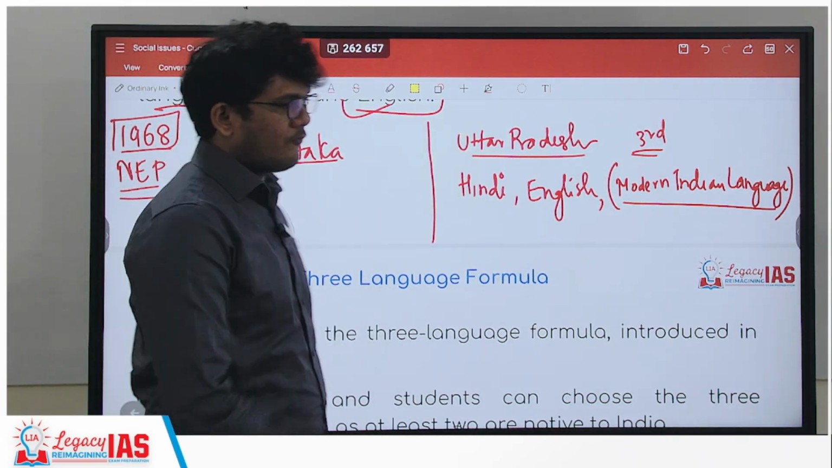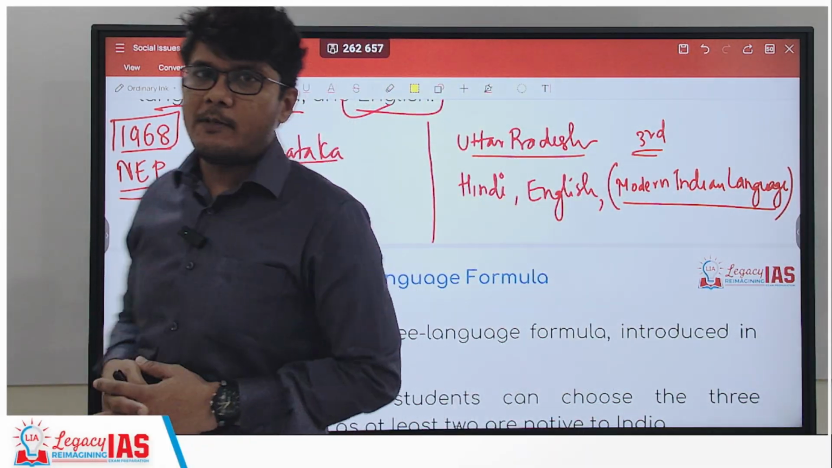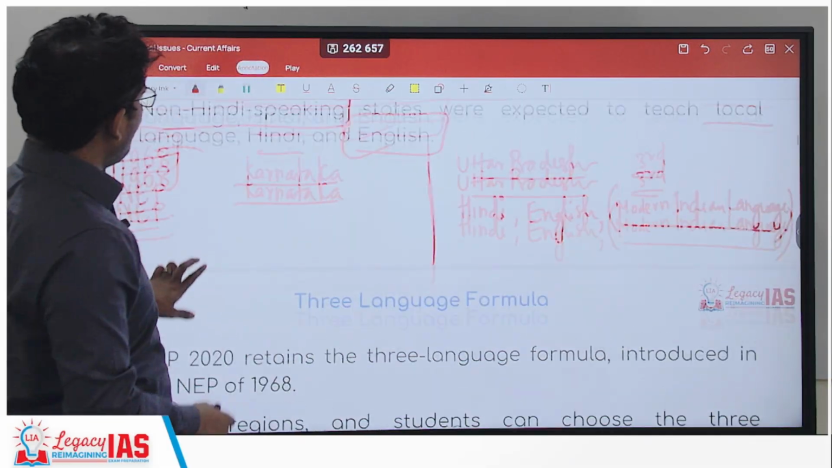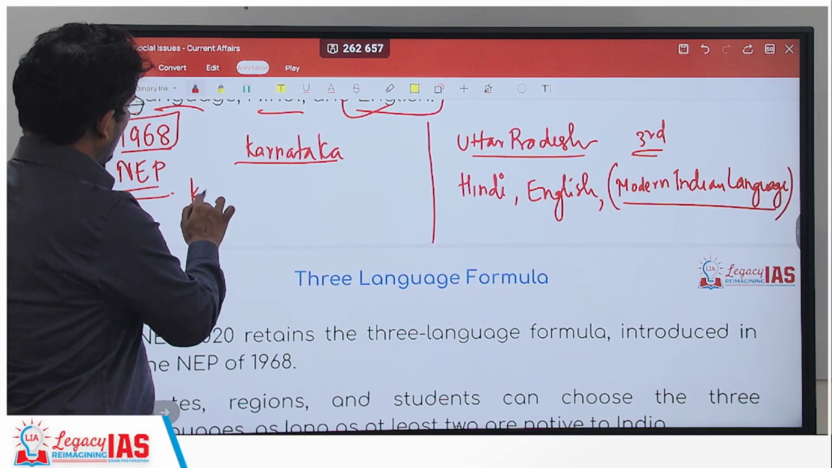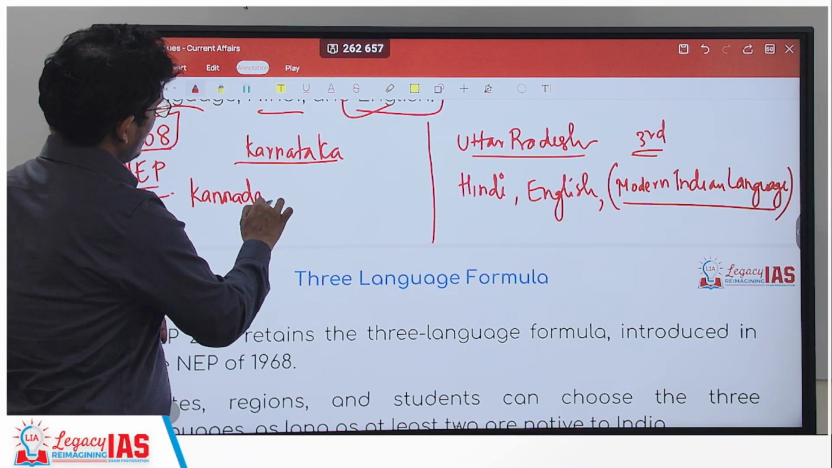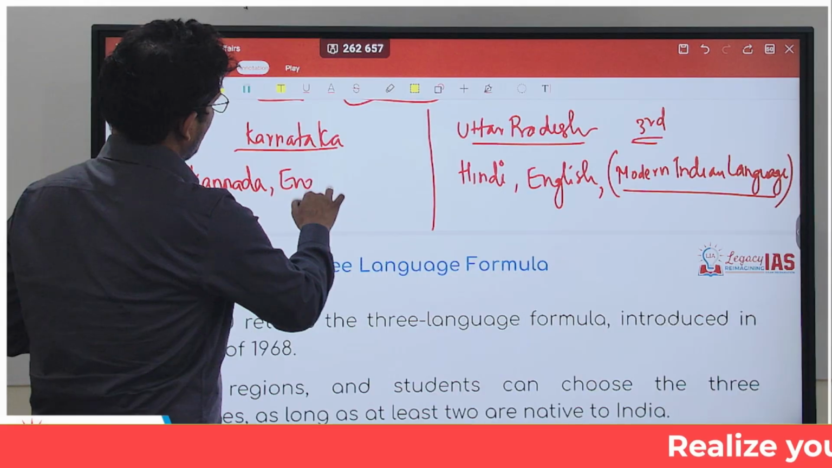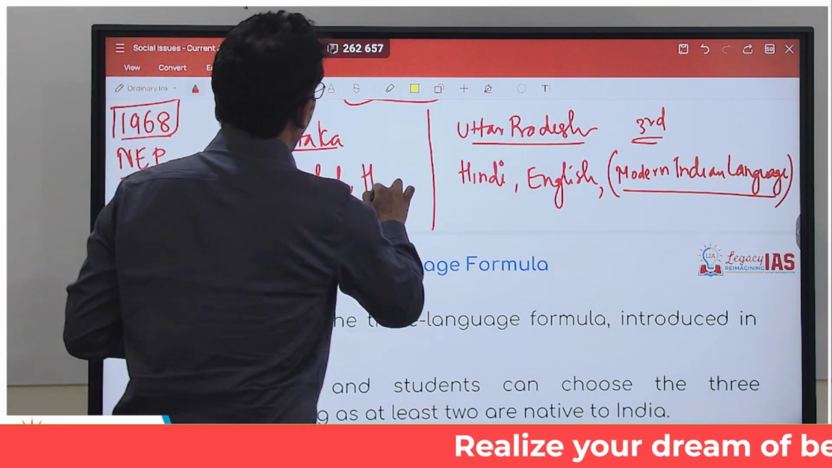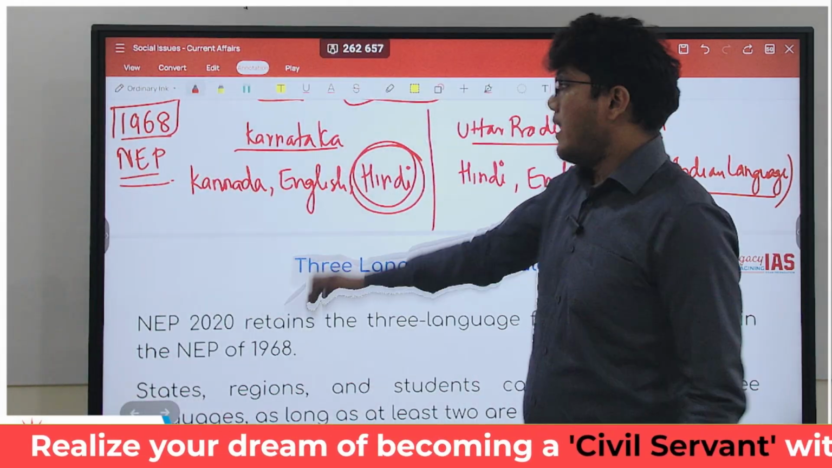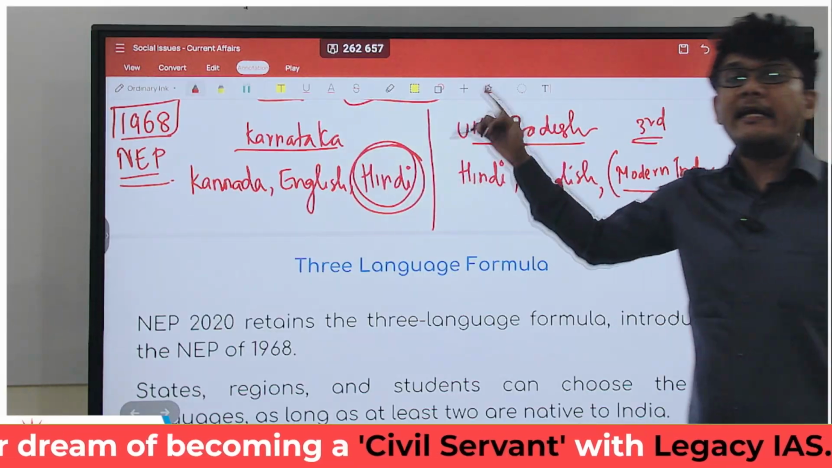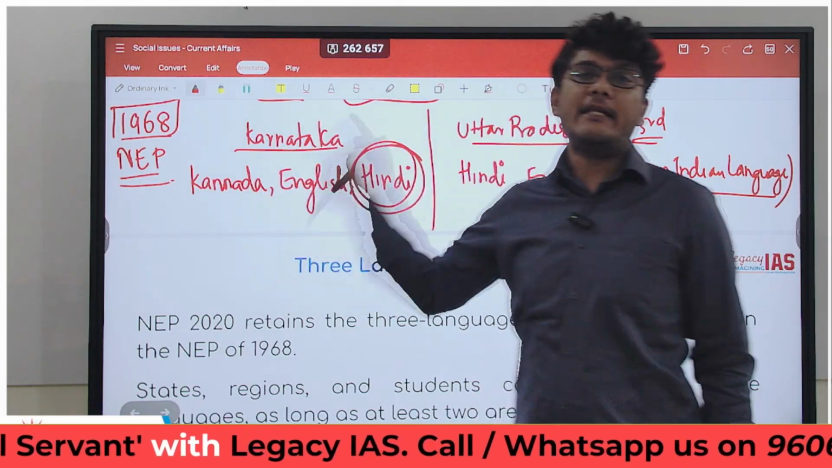Now what the South Indian states, the non-Hindi speaking states, will do, we are taking that example. So they have to teach the local language. So local language here would be Kannada, of course, right? Then you have English and you have Hindi. Now understand what is happening over here. That means that all the non-Hindi speaking states will have to teach Hindi.